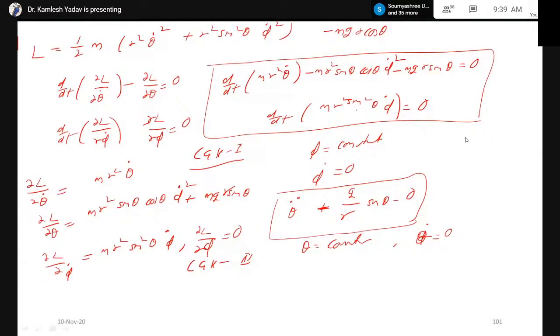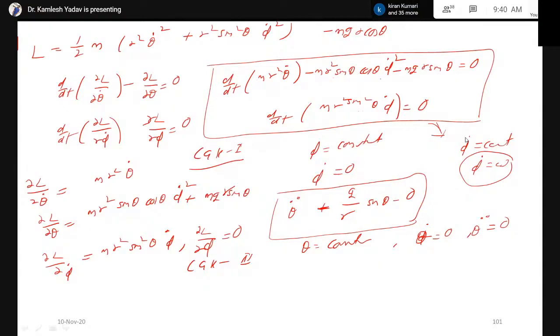Theta is constant. Then from the second equation, we can write that phi dot is constant, or we can write phi dot is equal to omega. If theta is constant, then theta dot is equal to 0 and theta double dot is equal to 0. Now substituting theta double dot in this equation, if you take its derivative, this becomes theta double dot, which is equal to 0. Therefore, there are only two terms, this term and this term.